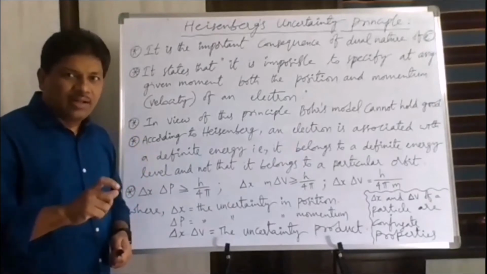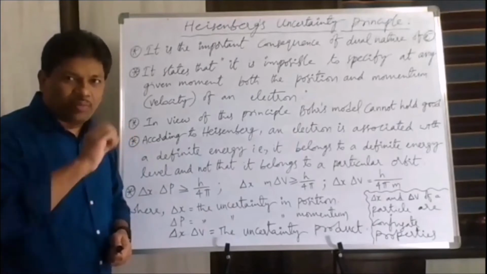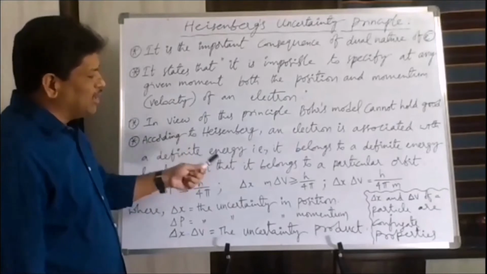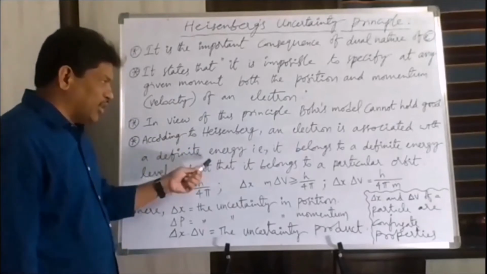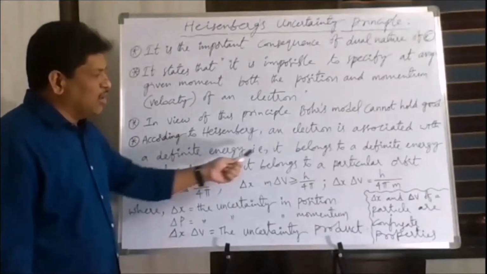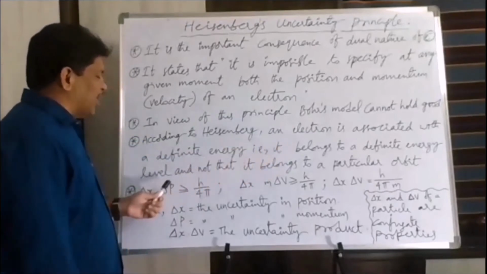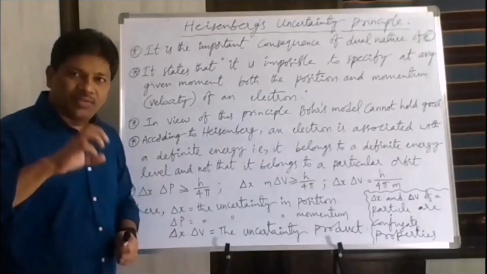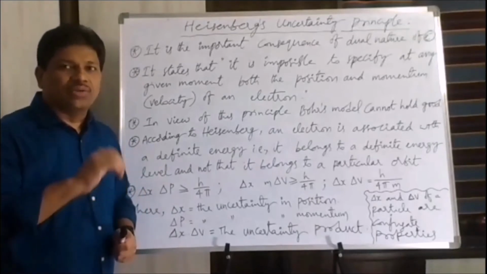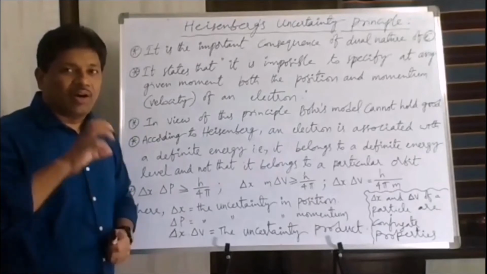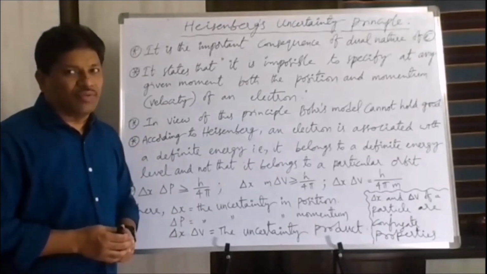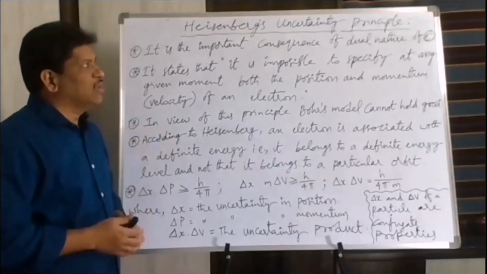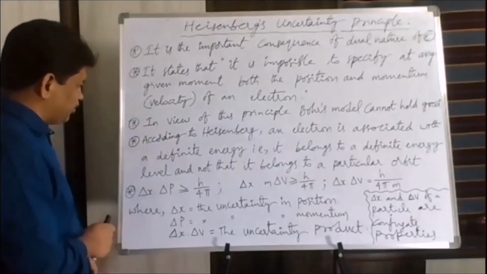According to the Heisenberg concept, the electron is associated with a definite quantity of energy and belongs to a definite energy level, but not an orbit. Bohr said the electron has a definite amount of energy and belongs to a particular orbit. The particular orbit concept became invalid after the dual nature of the electron and Heisenberg's uncertainty principle.